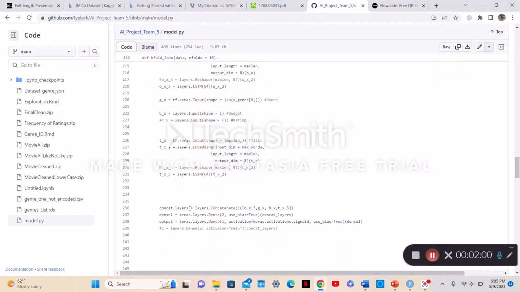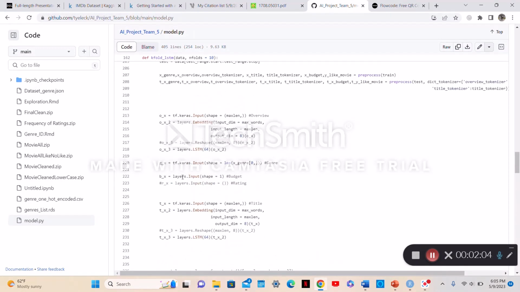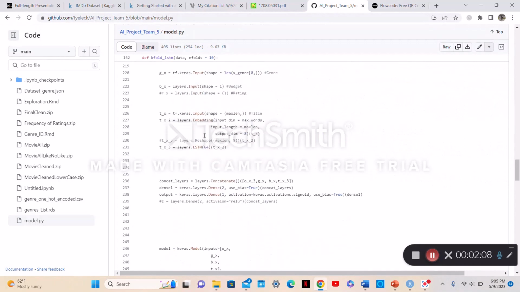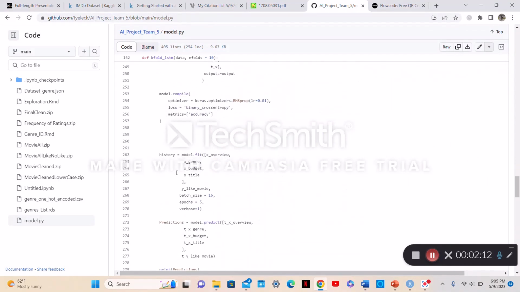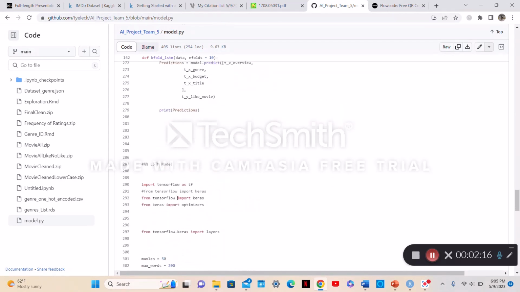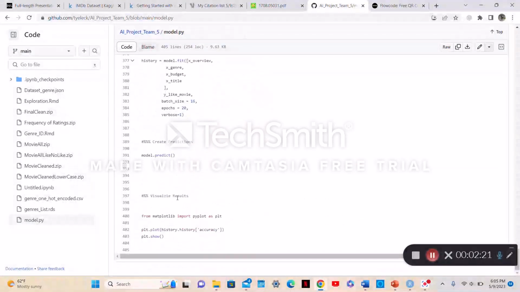I'm using TensorFlow for constructing the model, and then it compiles it, fits the model, and then creates predictions. And that is about it.